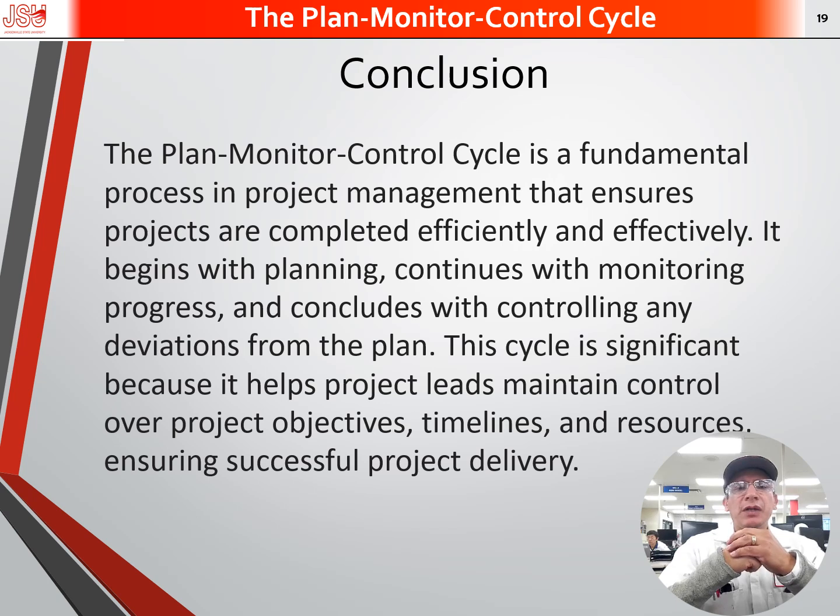Conclusion. The plan, monitor, control cycle is a fundamental process in project management that ensures projects are completed efficiently and effectively. It begins with planning, continues with monitoring progress, and concludes with controlling any deviation from the plan. This cycle is significant because it helps project leads maintain control over projects, objectives, timelines, and resources, ensuring successful project delivery. Thank you.